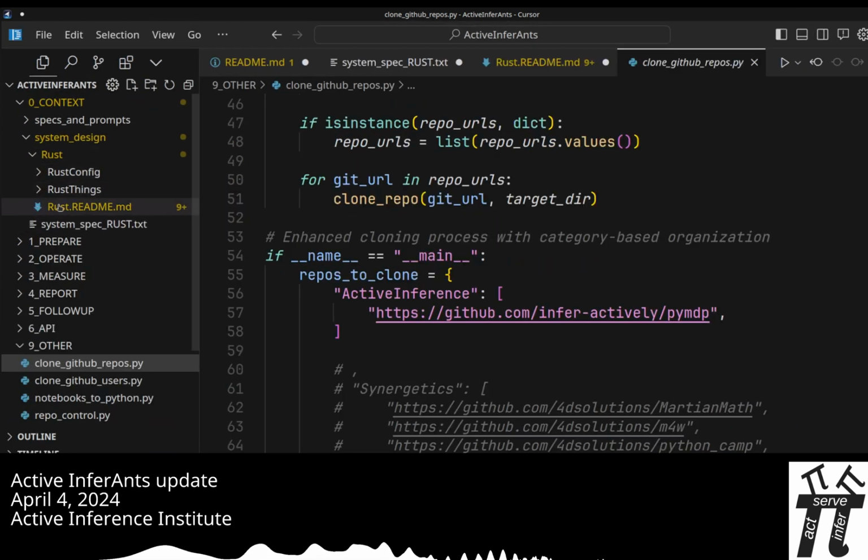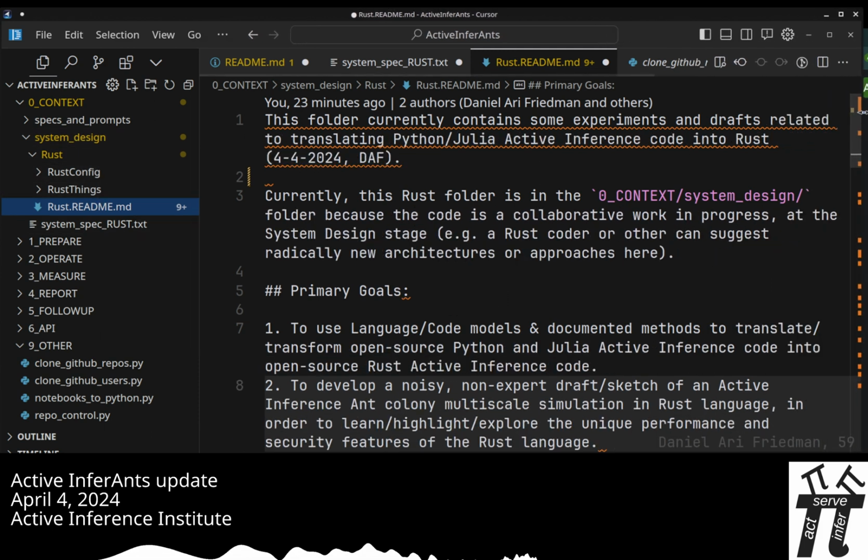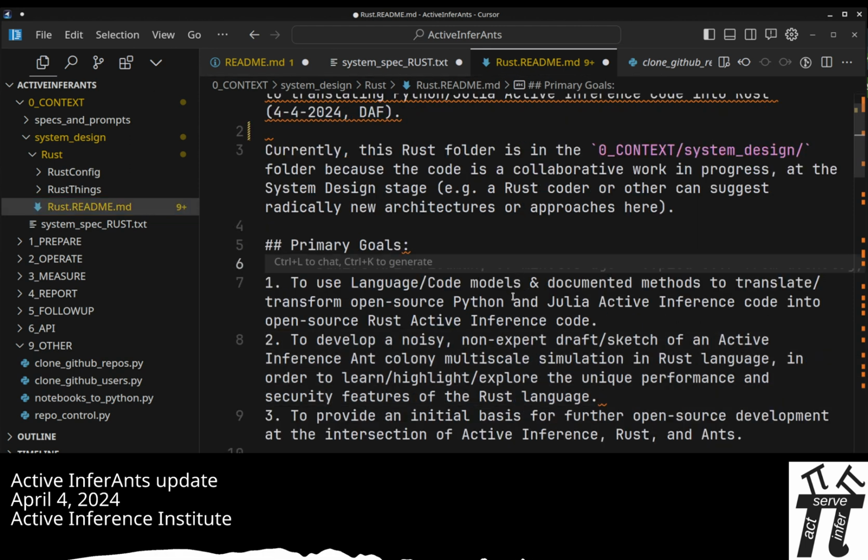First, I'll go through the Rust README, and then some of the Rust translations from the PyMDP and RxInfer, and then we'll return to how the ants looked in the second section. So this is in the systems design section of the repo because it's very preliminary.